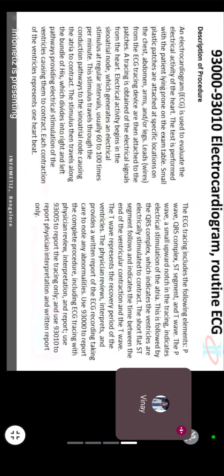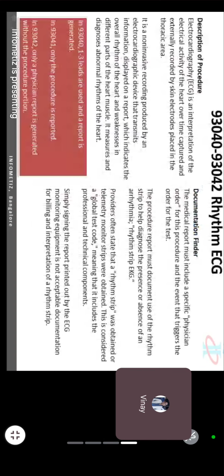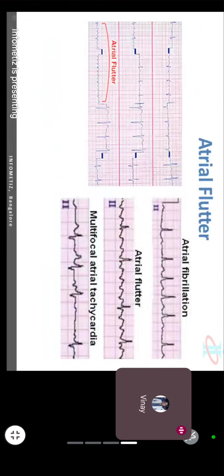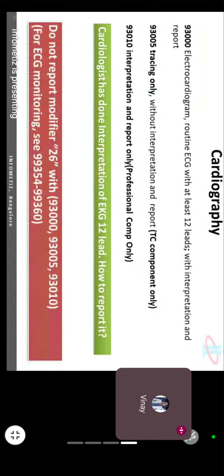As you can see, both fibrillation and flutter are very similar. Na? It's arrhythmia. But what is flutter, what is fibrillation? That can only be decided by the doctor. Okay. So the doctor's job is to read the report only.